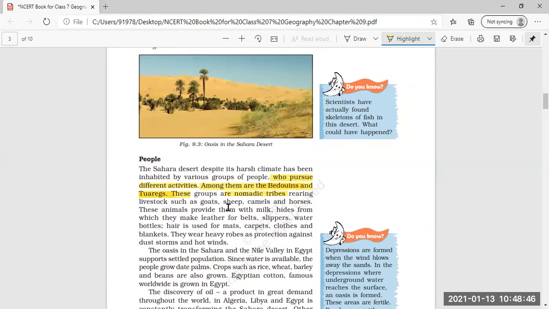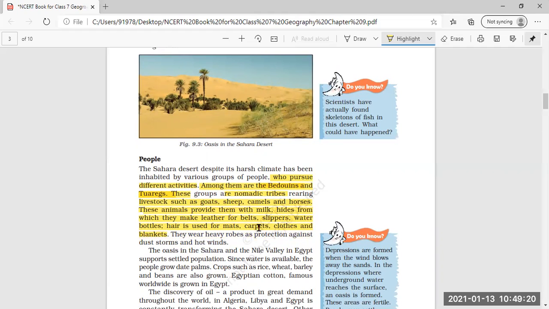Bedouins and Tuaregs are nomadic people who rear livestock such as goats, sheep, camels, and horses. These animals provide them with milk and hides, from which they make leather for belts, slippers, and water bottles. Hair is used for mats, carpets, clothes, and blankets.